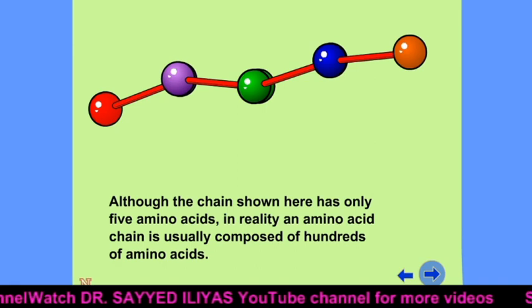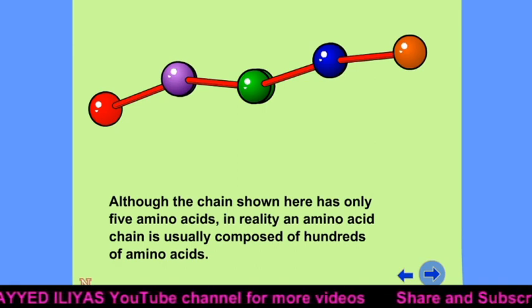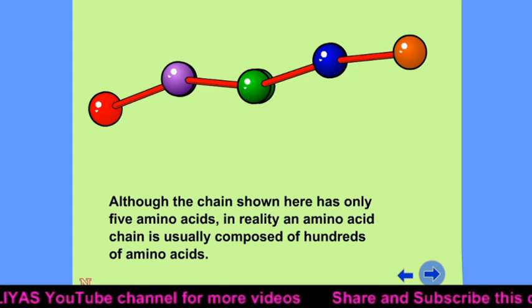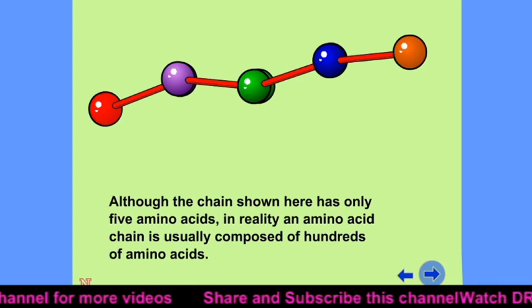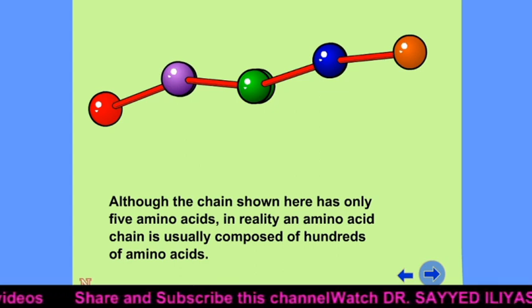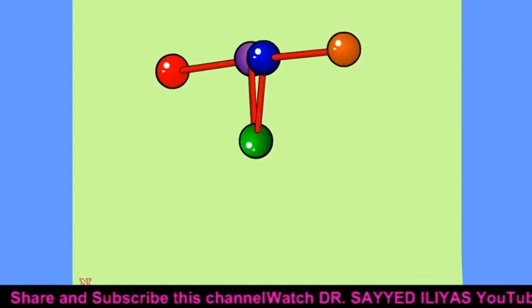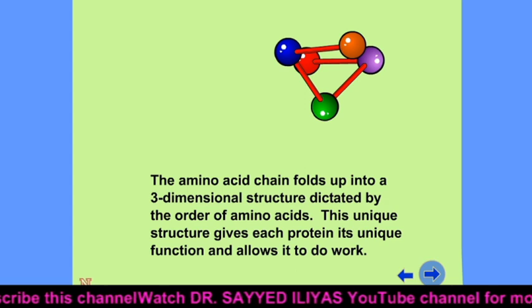Although the chain shown here has only 5 amino acids, in reality an amino acid chain is usually composed of hundreds of amino acids. So many amino acids come together with the help of polypeptide bonds, and as a result it forms a protein molecule. So here this is the synthesis of a protein molecule.